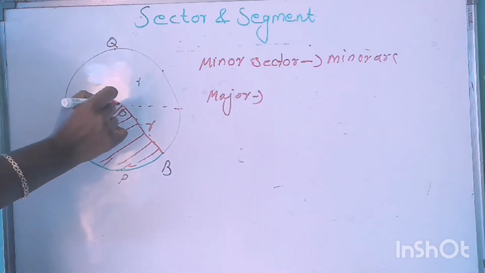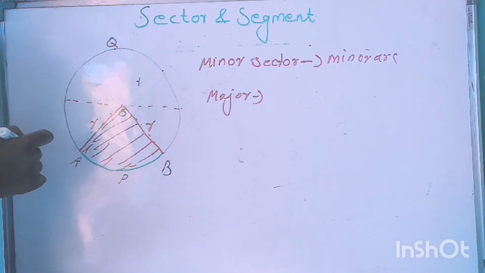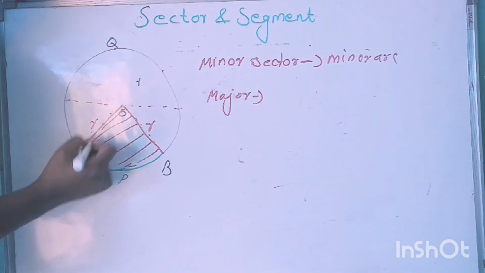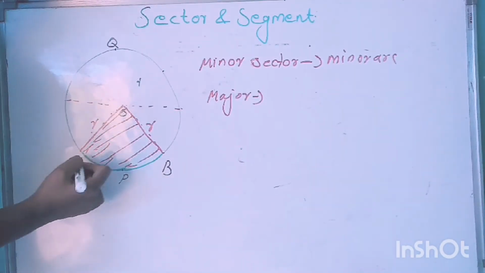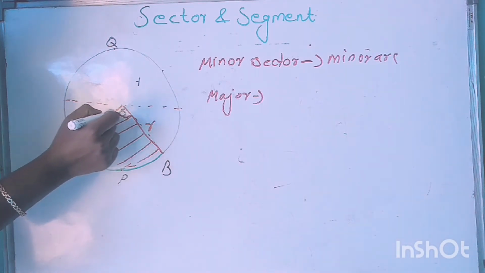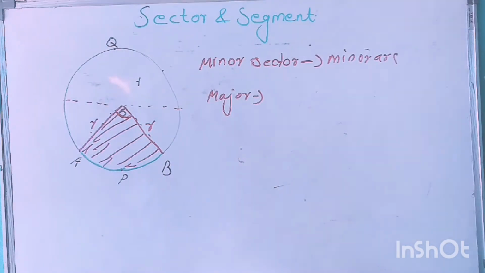Now we know that the total angle around a point is equal to 360 degrees. Here a sector has two radii and one arc, and then we have one angle here. That angle is called the angle of a sector.